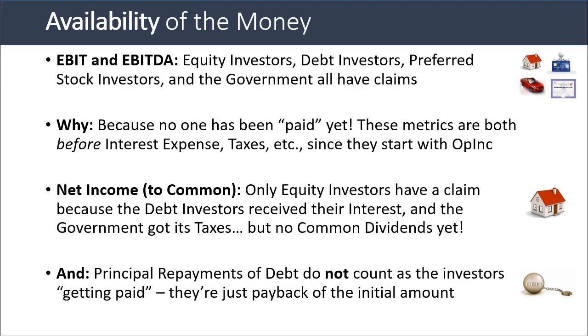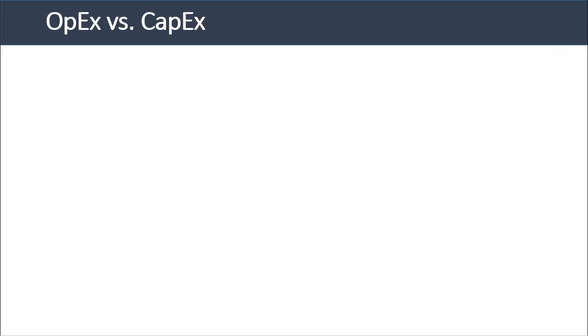We always get questions about principal repayments of debt, which show up on the cash flow statement, and the short answer is that these don't count as the lenders, the debt investors, getting paid, because these are just paybacks of the initial amount. It's not as if they're earning something on top of whatever they lent the company from these principal repayments. Let's go to the second major distinction here, which is OpEx versus CapEx.